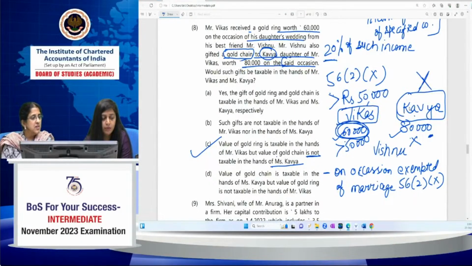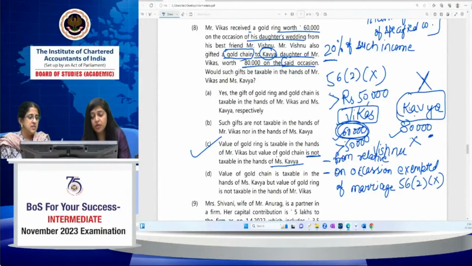No, Naman. There are two separate exemptions, separate exclusions. If you are getting anything on the occasion of marriage, then 56(2)(x) is not attracted; or if you are getting it from a relative. So there is no combination. If you are getting it from a relative at any point of time, 56(2)(x) will not be applicable.